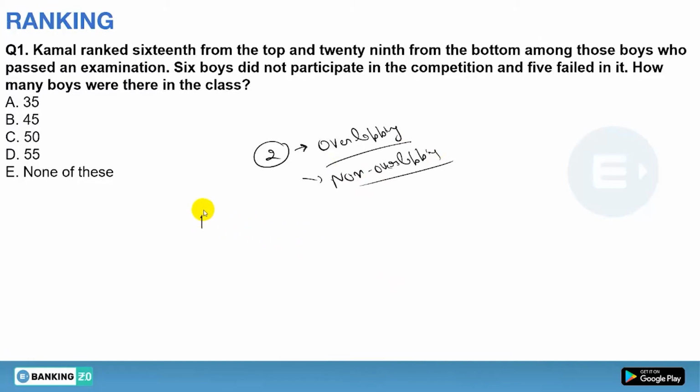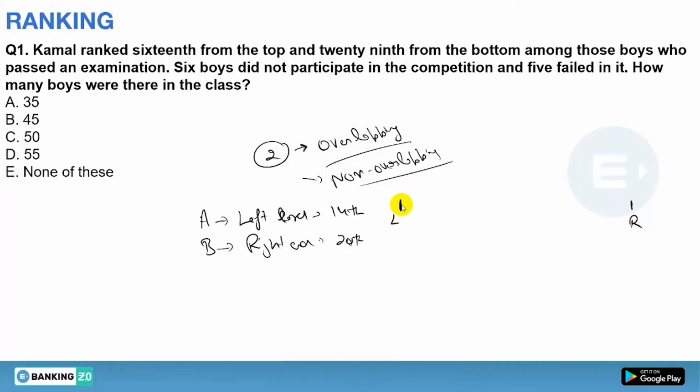Overlapping means, suppose you are given A whose position from the left hand is 14, just suppose, and there is a person B whose position from the right hand is 20th. So you have to draw a diagram. Suppose this is the left hand and this is the right hand.